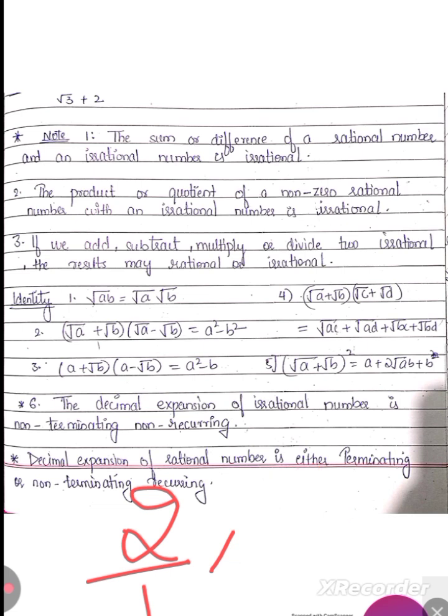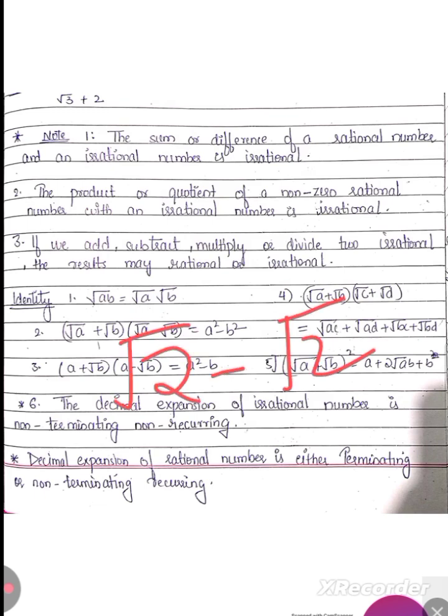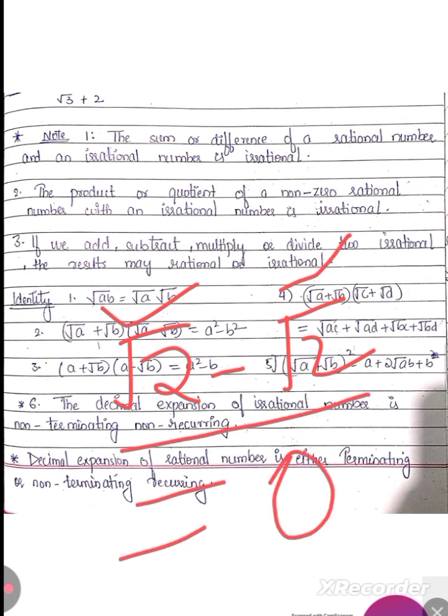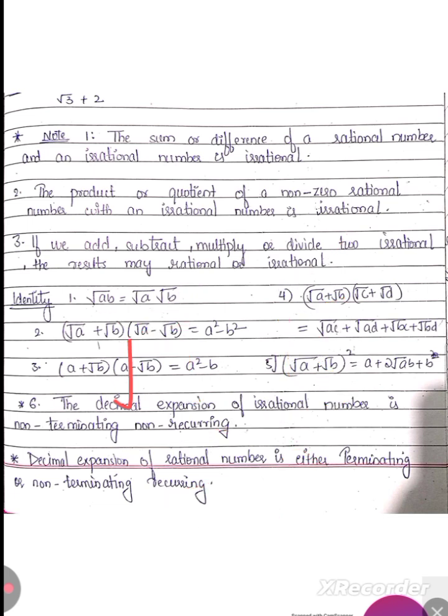And if we add any two irrational numbers, or if we subtract any irrational numbers, it may be a rational. Suppose root 2 minus root 2, both are irrational numbers, but if I subtract it, you are going to get 0, so it may be a rational number. So addition of two irrational numbers may be rational or irrational.